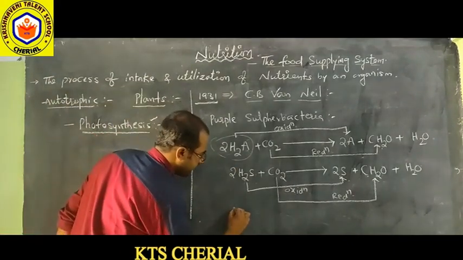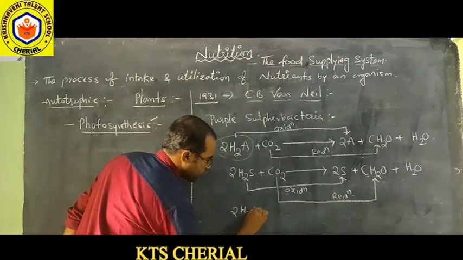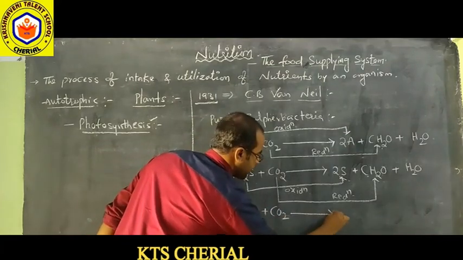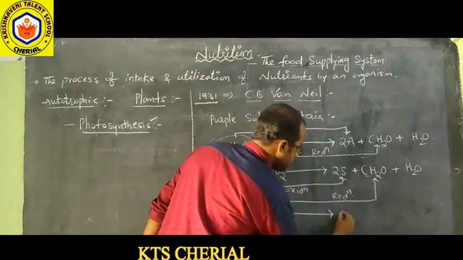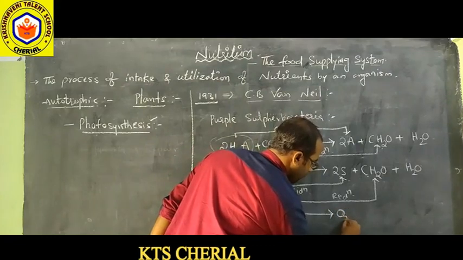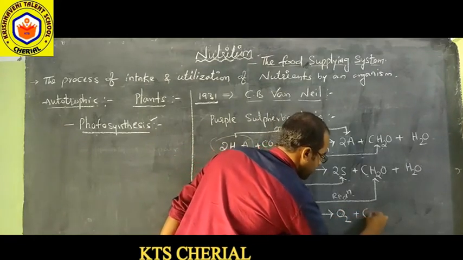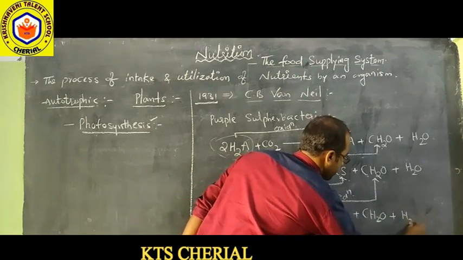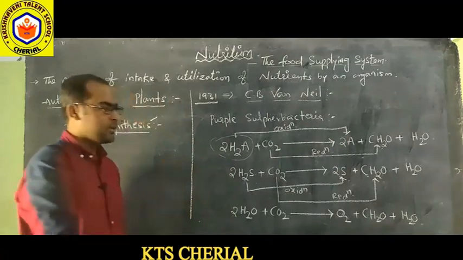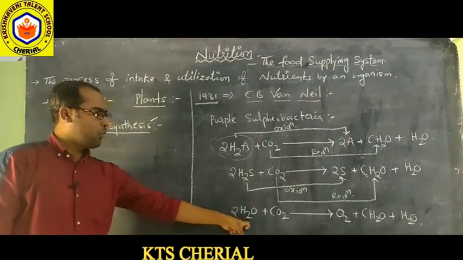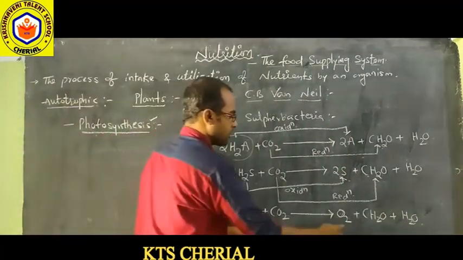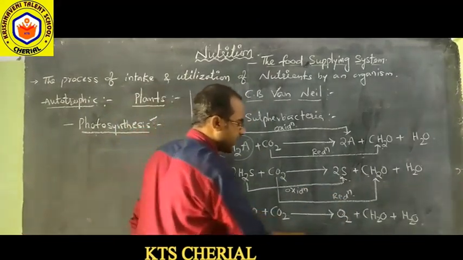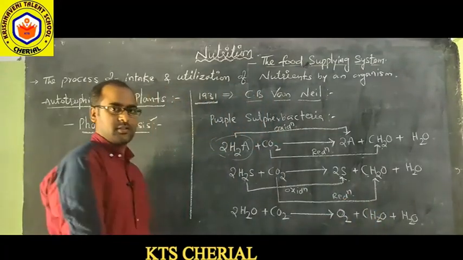So here we can take 2H2O plus CO2, that gives rise to O2 plus CH2O plus H2. Is it similar? Yes. So in this also water is oxidized to oxygen, and carbon dioxide is reduced to carbohydrates.